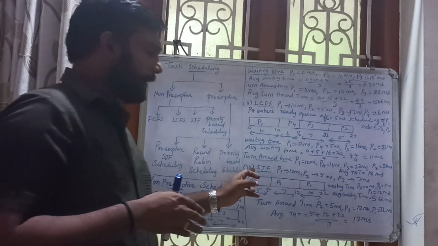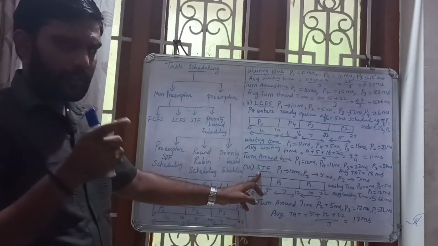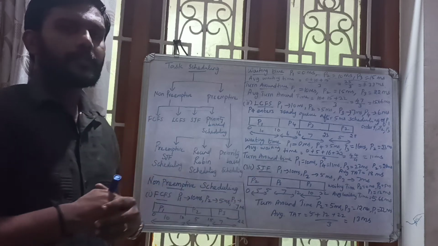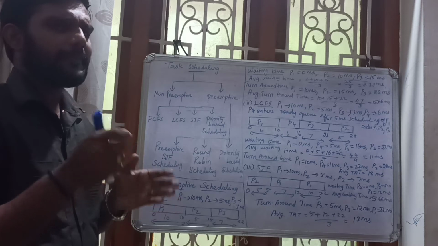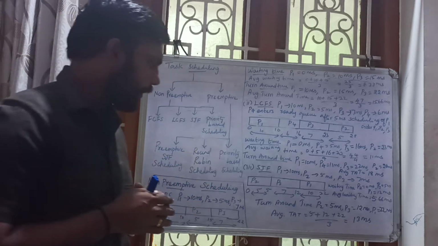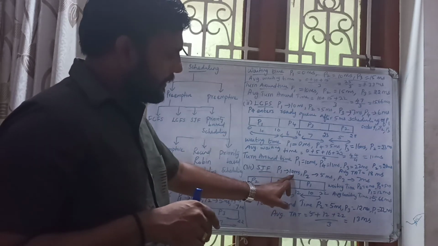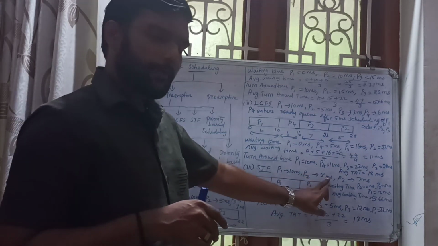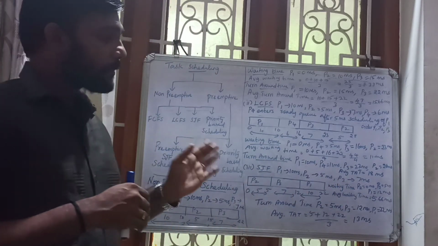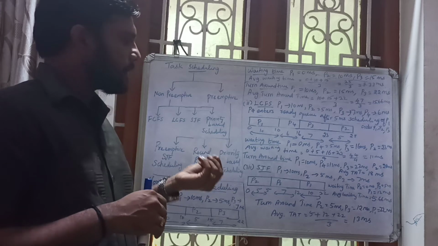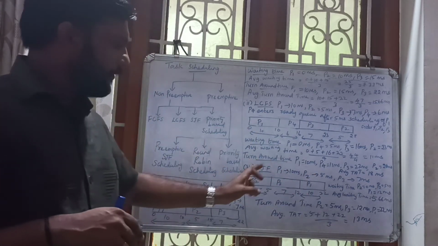Okay. From the name itself, we can say which job or which task is the shortest job, that will be serviced first. So which process is having the shortest completion time, that will be serviced first. That is the concept. Here P1 is there with the completion time of 10 milliseconds, P2 with 5 milliseconds, P3 with 7 milliseconds. Which process is having the shortest completion time? 5 milliseconds for P2. So that will be serviced first.